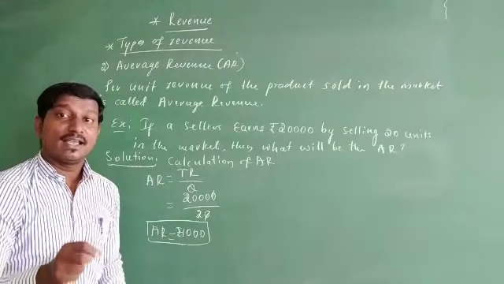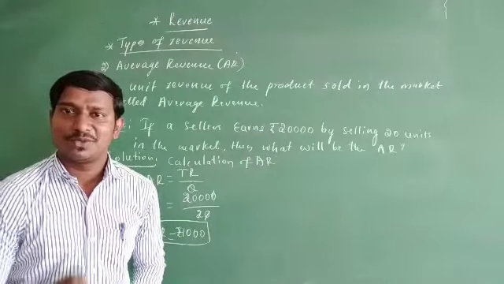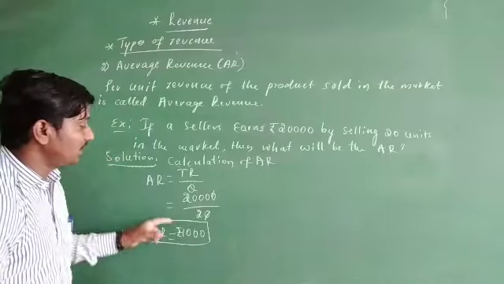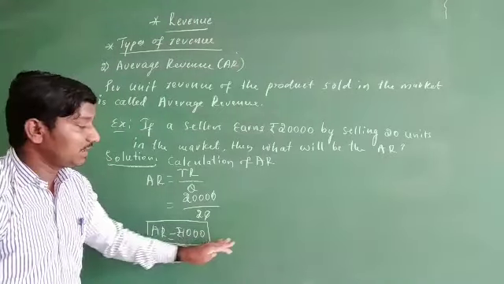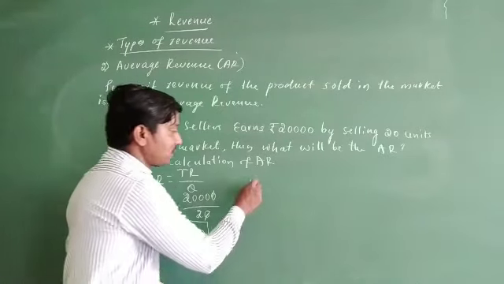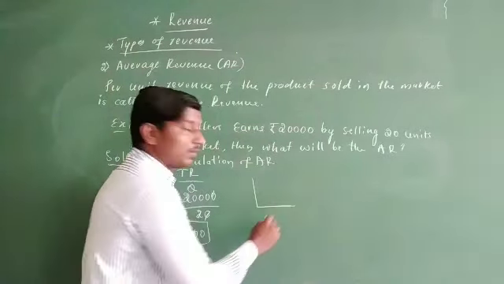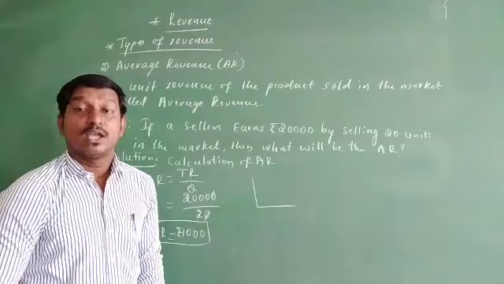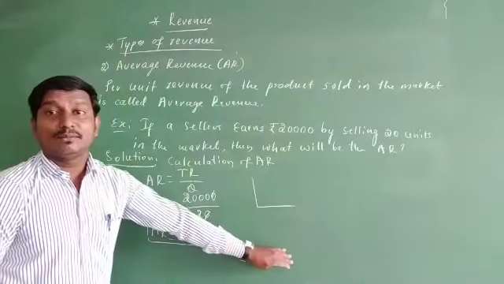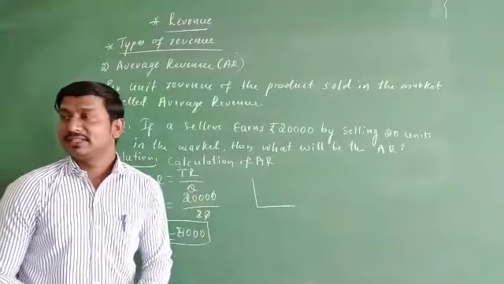Again, the question arises: what is the nature of average revenue in perfect competition? Friends, the average revenue in perfect competition will be constant, parallel to the OX axis, which means average revenue and the price line are one and the same.